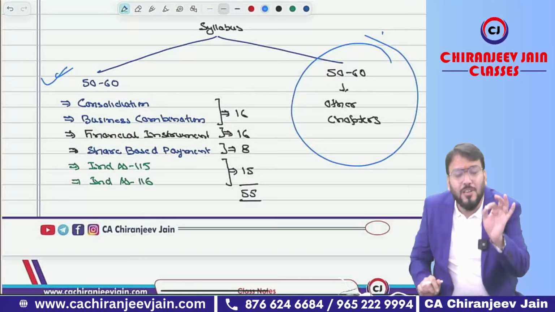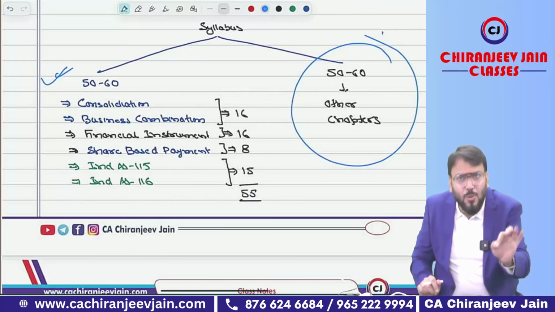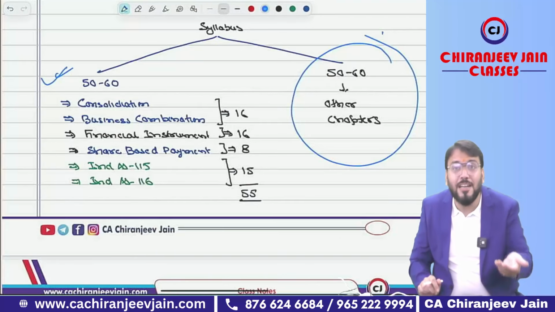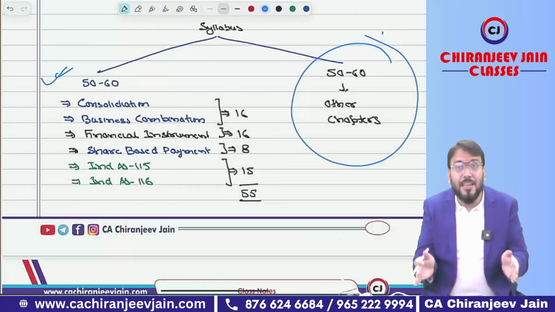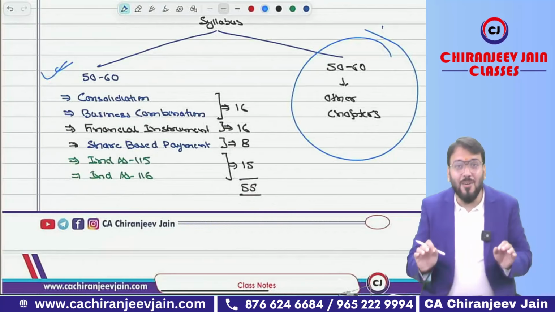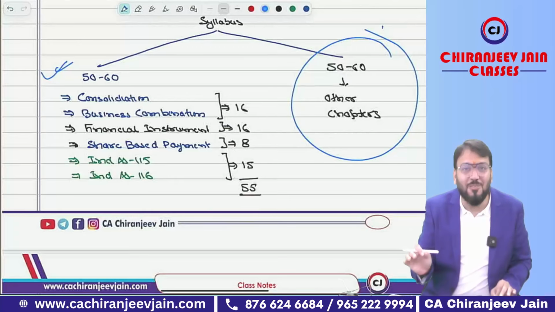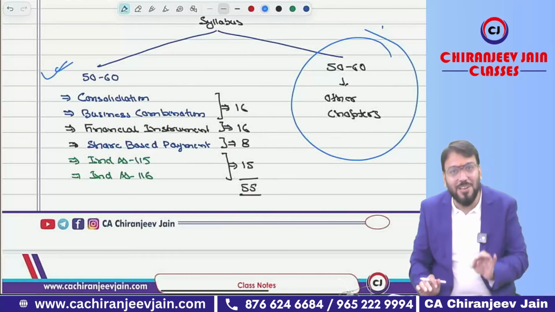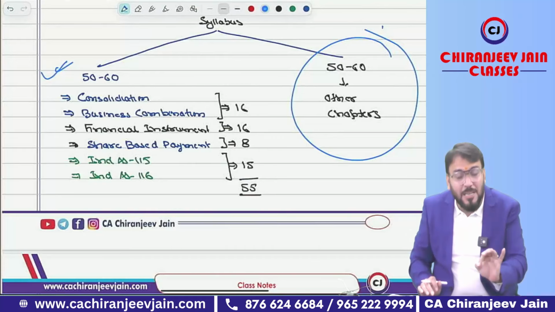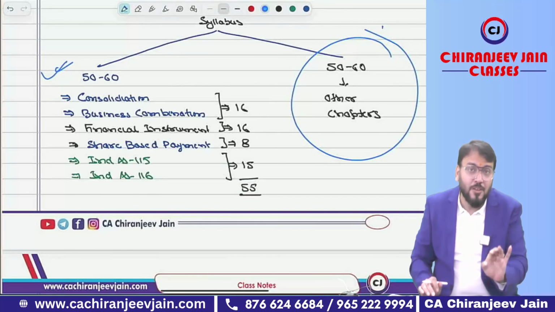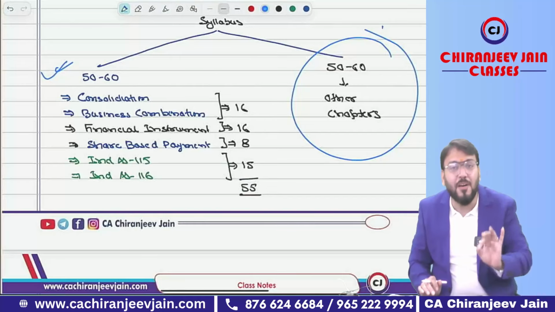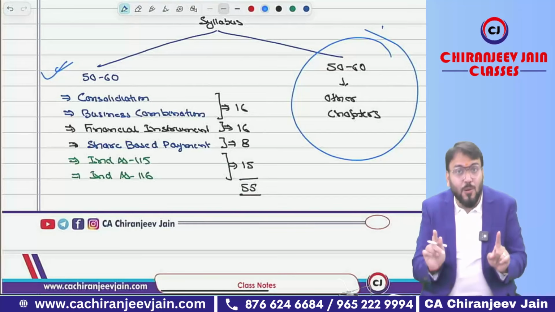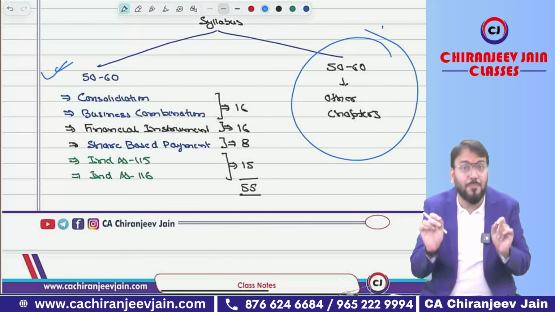And if you know for this chapter this much hours required, don't give more hours to that chapter, and we can revise in the given number of hours. Now let us understand how many hours required for each chapter, and for that I have already made one revision plan. Believe me, if you follow that revision plan, one commitment I can give you is that you can easily score 60 plus in FR paper, but you need to follow that FR plan properly.